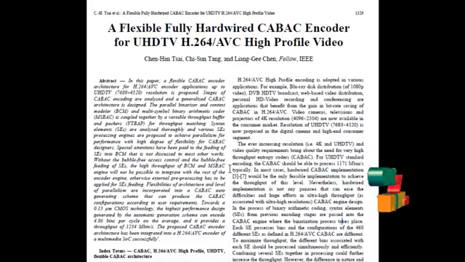Under a 0.13 micrometer CMOS technology, the highest performance design generated by the automatic generation scheme can encode 4.86 bins per cycle on average, and it provides a throughput of 1234 megabits per second. The proposed CABAC encoder architecture has been integrated into an H.264/AVC encoder of a multimedia SoC successfully.